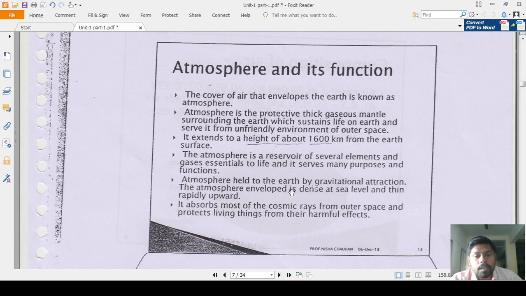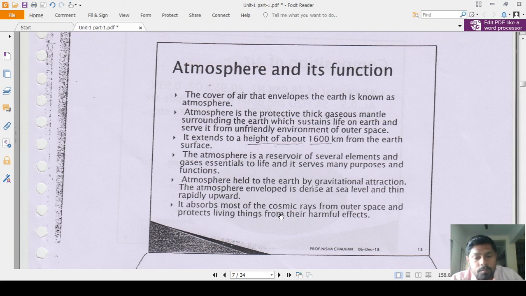The atmosphere envelope is dense at sea level and thins rapidly upwards. That means nearer to the earth surface, at sea level, the density of the atmosphere is higher, and when you move upwards, away from the earth surface, the atmosphere becomes thin.